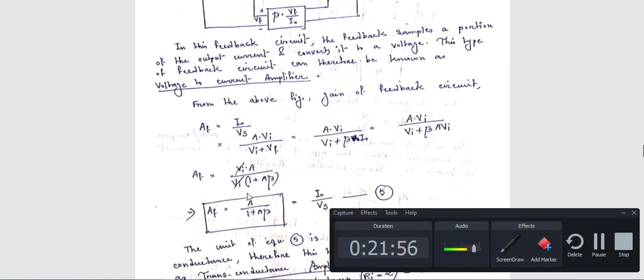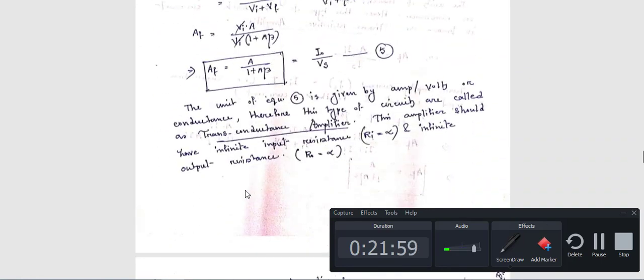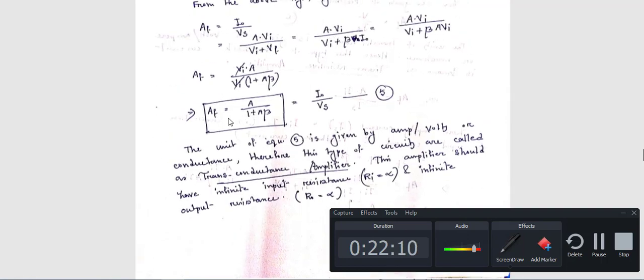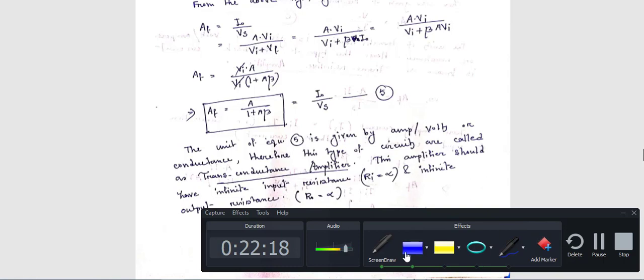Now here this series configuration is also known as transconductance amplifier. Why is it a transconductance amplifier? Here this circuit is specially known as transconductance amplifier because your gain comes in terms of I0 by Vs. See, what is conductivity? Suppose conductivity is written like this. Conductivity is equal to 1 by R. That means the reverse of resistance is known as conductivity.